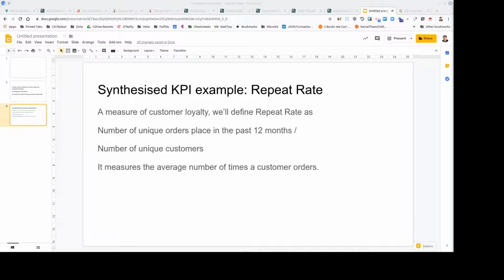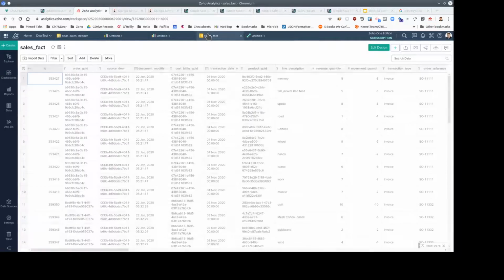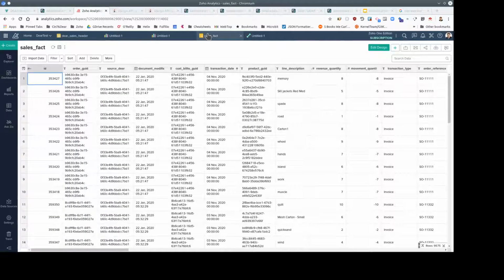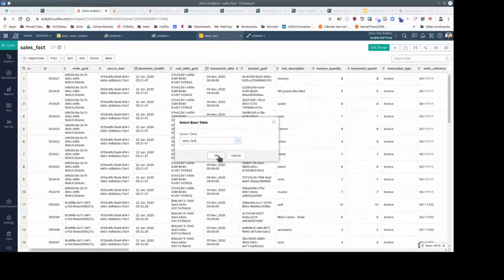So this definition of repeat rate is basically the number of times a customer orders per year. So we need to know the number of unique orders placed in the past 12 months and the number of unique customers. So that's based from the sales fact table, the main table for this type of sales inquiry in Zoho. The first place to start is to create a pivot view before we worry about a chart.